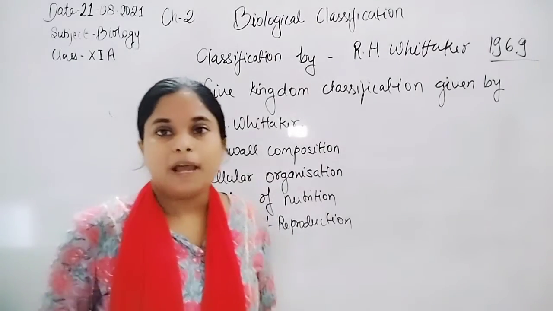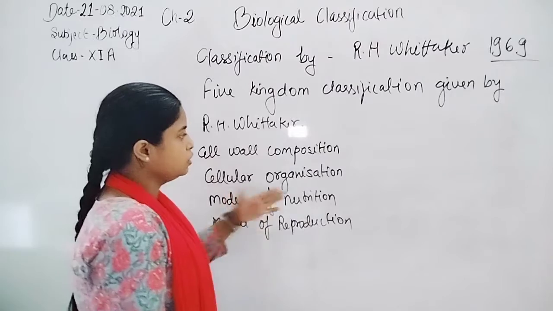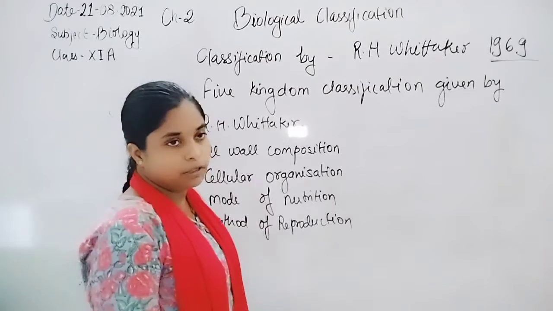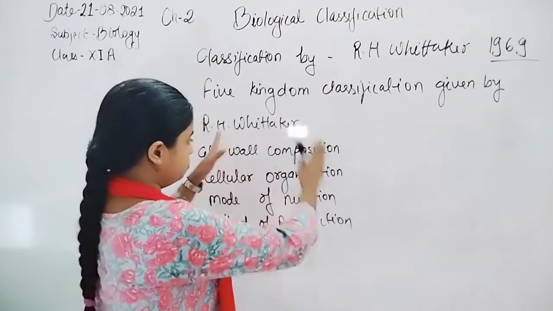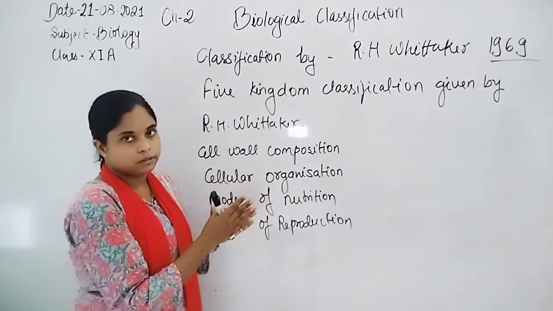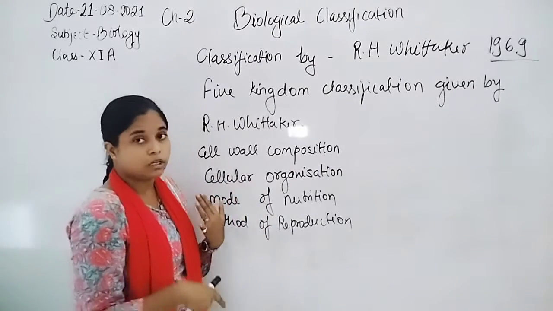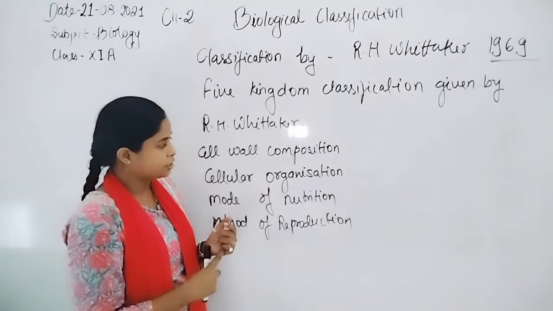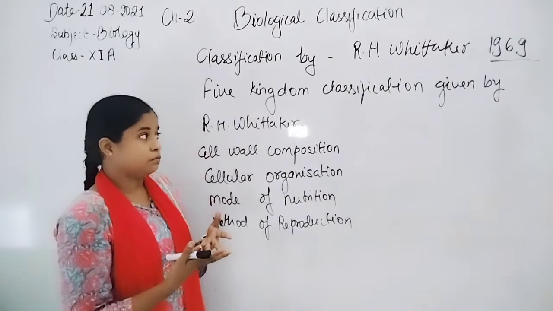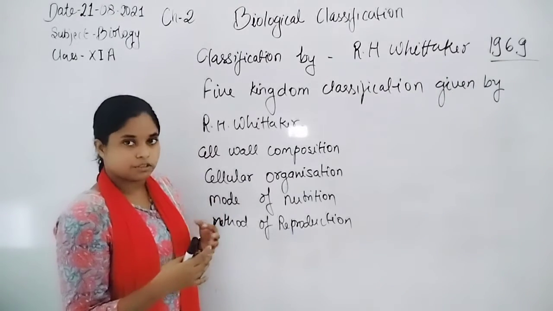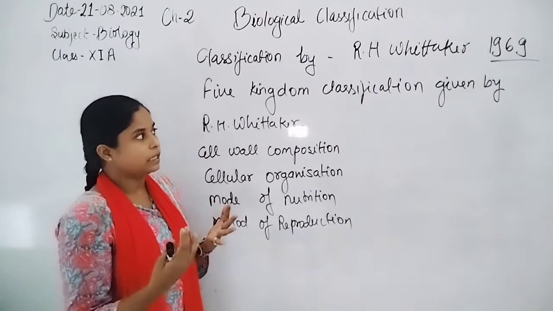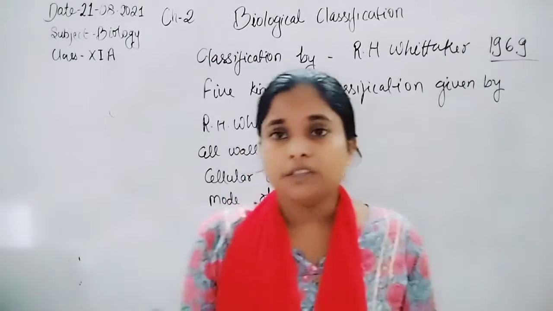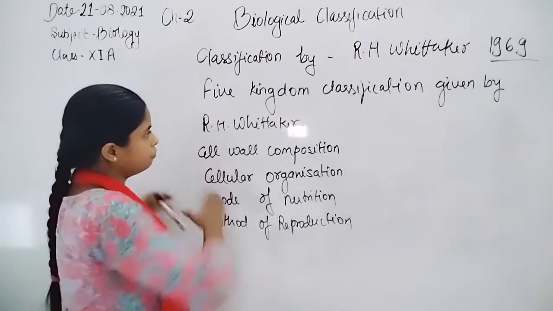So during biological classification, when he was going to use different characteristics of living organisms, he chose the main characteristics of the living organism, like what their cellular composition is, by which method they reproduce, their mode of nutrition, the cell wall, and what the cellular organization is. So overall he included different characteristics of living organisms. Now R.H. Whittaker divided all living organisms into five kingdoms.